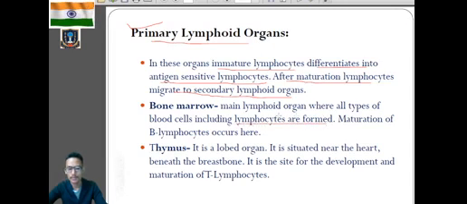lymphocytes are formed. Mainly in the bone marrow, all types of blood cells including lymphocytes are formed. So mainly in the bone marrow, maturation of lymphocytes occurs. Which lymphocytes? B lymphocytes.